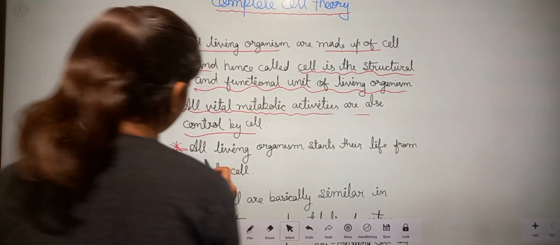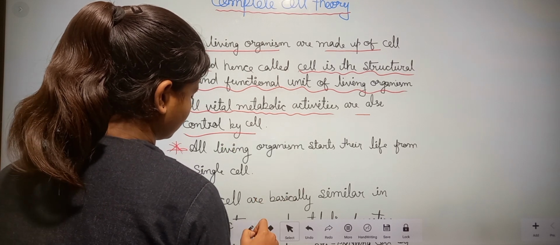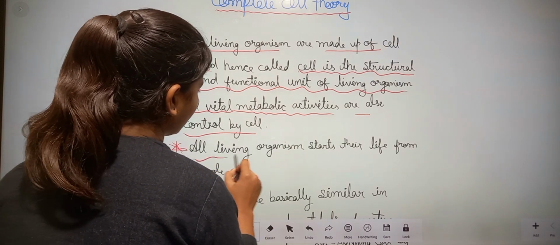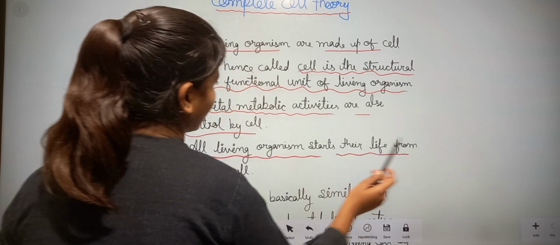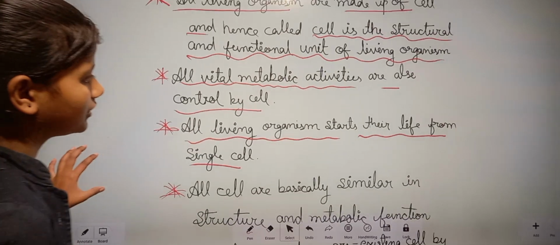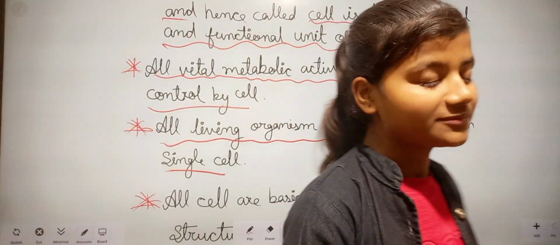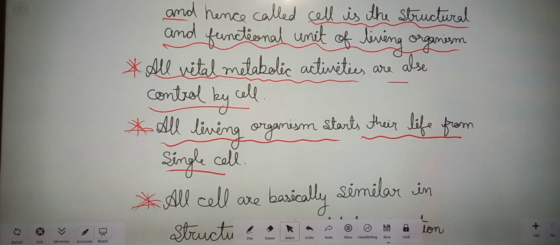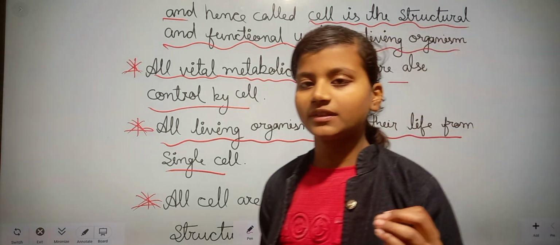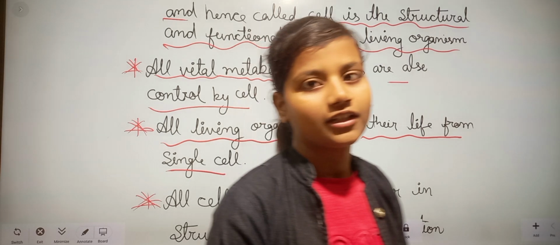And our third point is all living organisms start their life from a single cell. It means all living organisms start their life from a single cell. It means it is the initial phase of the living organism.